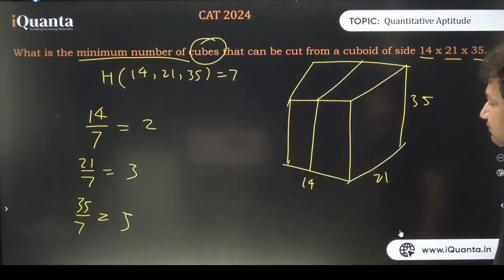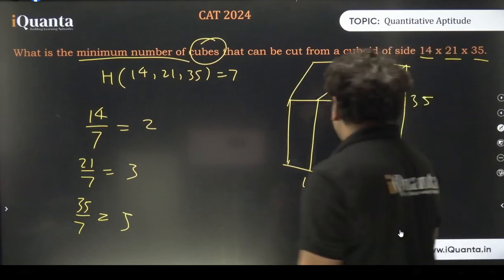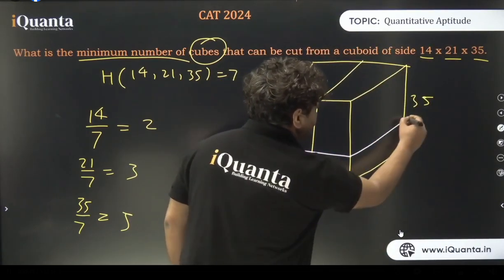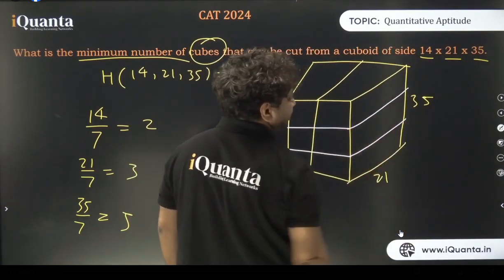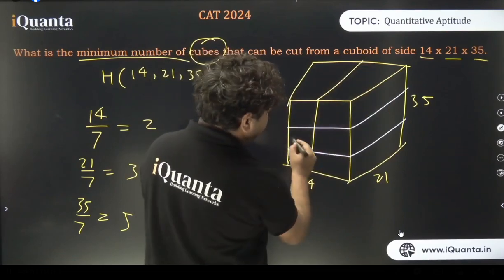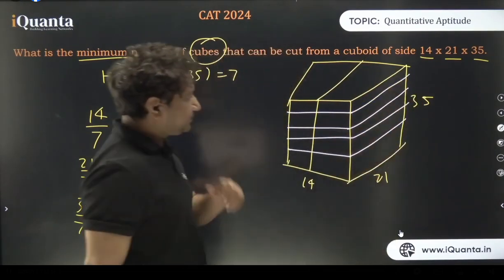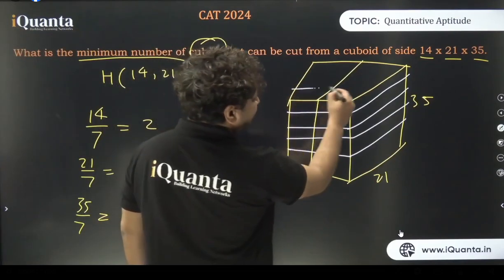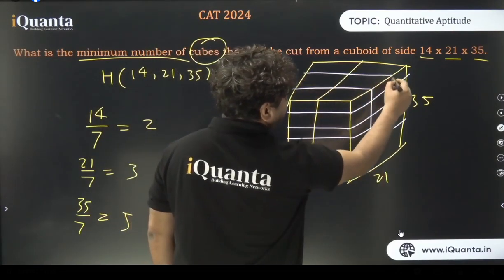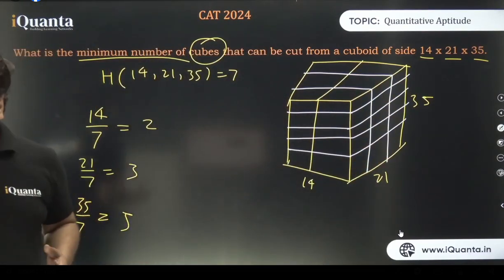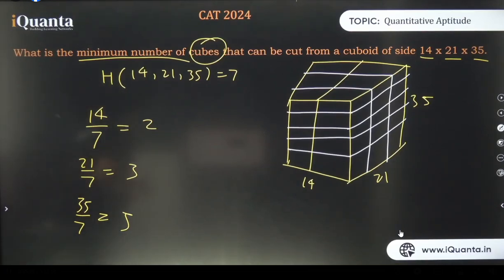Is that clear? Everyone? 3 different pieces. How? 1 cut and second cut. Oh, here there will be 5 cuts. At 35, we'll be having 1, 2, 3, 4, and like this. Okay? And 21, we'll have like this. Now is it clear? So all the cuts have been made at a gap of 7 centimeters.